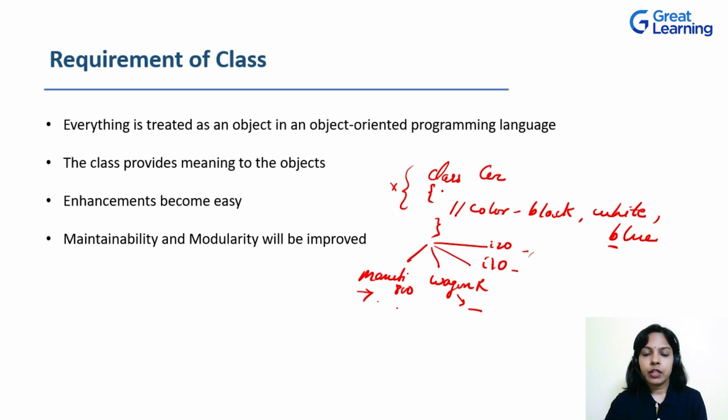Later on, after 10 years, after 15 years of developing any project, if something needs to be added, this modular approach, meaning all the concepts are defined inside one module, and a change to that module brings a change to the entire objects, brings a change to the entire project. And that's what classes do here. It improves the maintainability and modularity of the code, of the project, of the software.